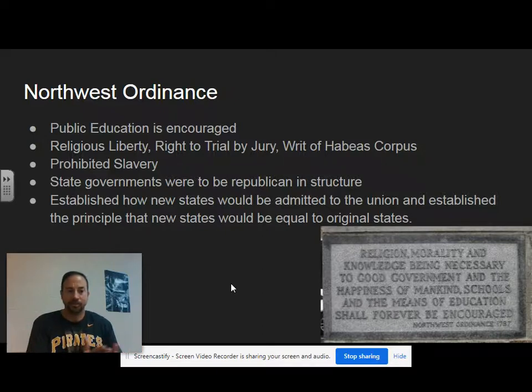And some of these ideas weren't brand new to the U.S. It wasn't like we were the first people to figure these out. They may have been in European countries before, but this is the first American document that includes them, and now would be part of our life still to this day.